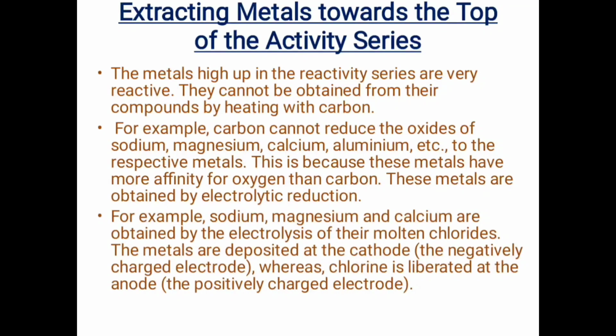When we supply electricity, the metals get deposited at the cathode, and the chlorine which is liberated gets attracted towards the positively charged electrode. In this way the separation takes place. Now the reaction